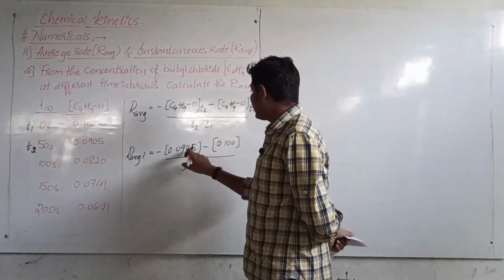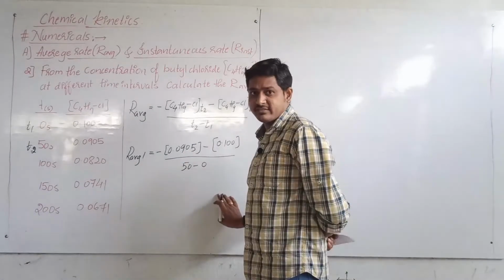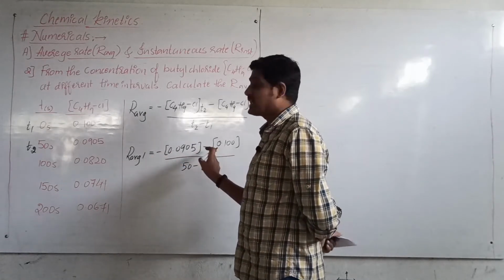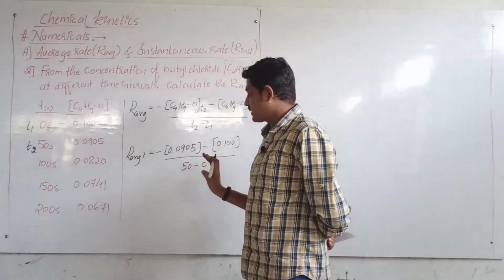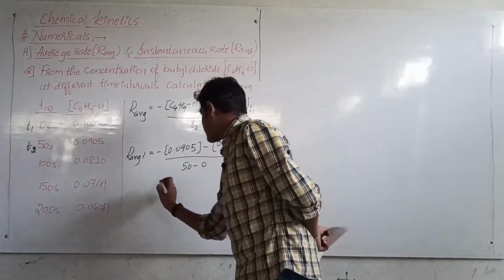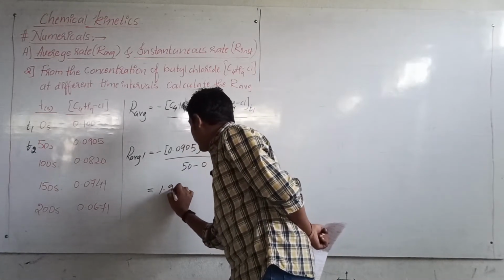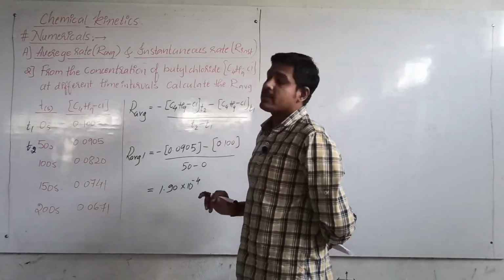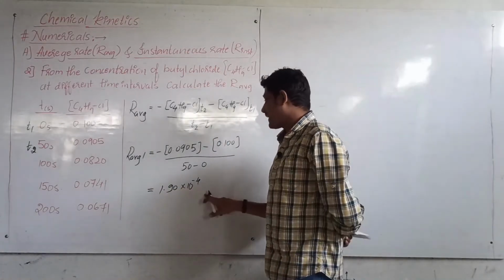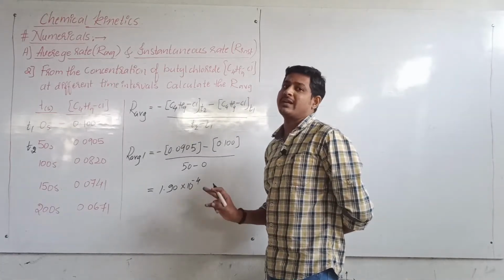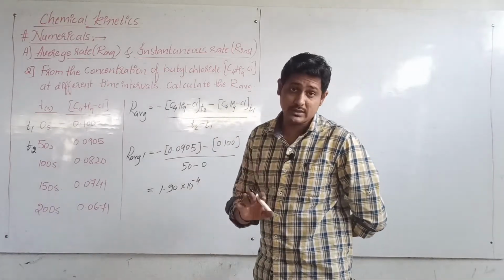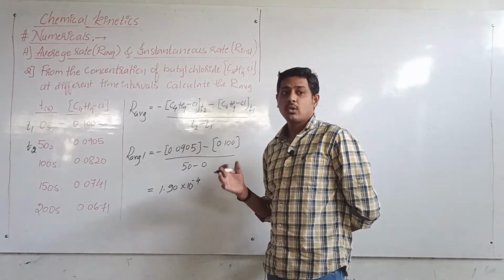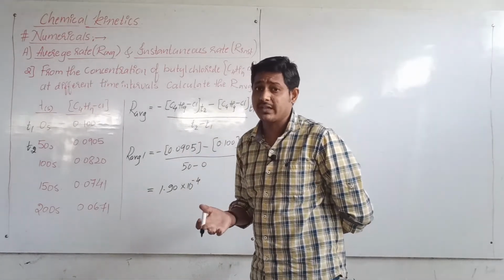Now this, if you subtract, we'll get the value in negative. So this negative and negative, when you multiply, you will get a positive value. So overall, on solving this, we will get the answer as 1.90 into 10 to the power minus 4. Then this is your answer numerically, but we want the unit. If you don't write the unit, you will not get the marks. Remember this, especially those who are very interested in getting JEE or NEET seats.